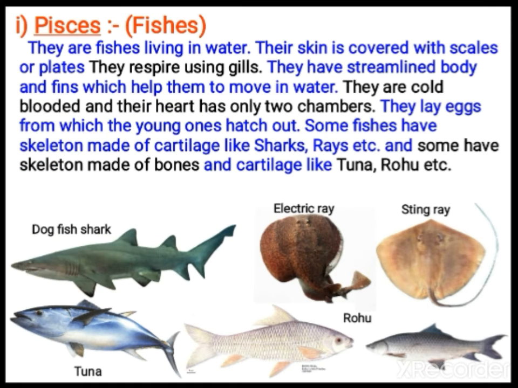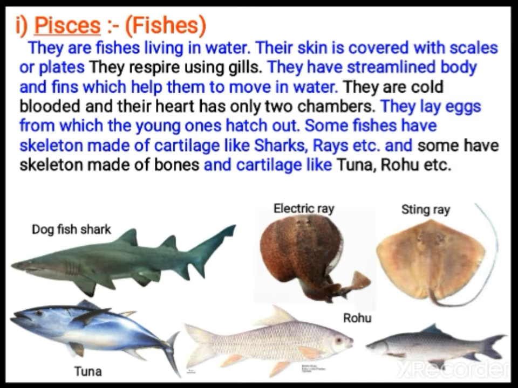First is fishes. These fishes live in water. The skin is covered with scales or plates, and they respire using gills. As they are in water, they respire by gills. All the fishes are covered with scales on the body. They have a streamlined body, so that's why they are able to move. The fins also help them to move in water. These are all cold-blooded organisms.